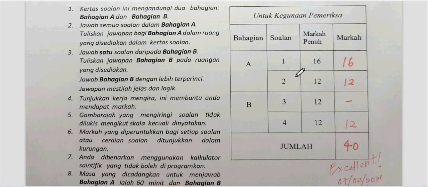You can see that we have two sections, Section A and Section B. Section A is compulsory, you need to answer both questions. In Section B there is an option, you can choose to answer either question number 3 or question number 4.